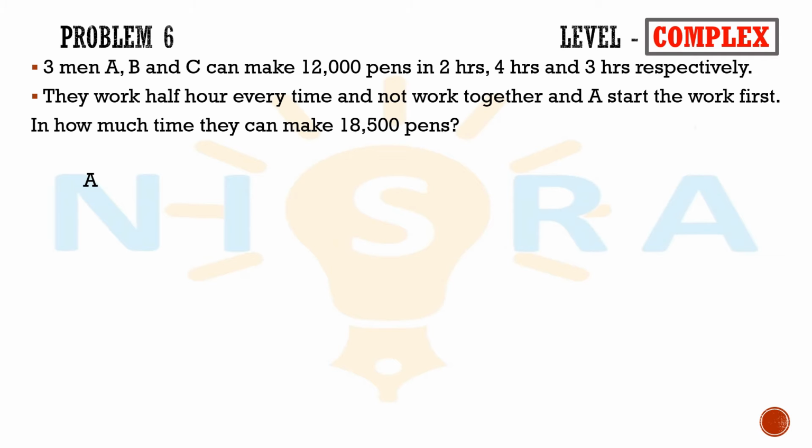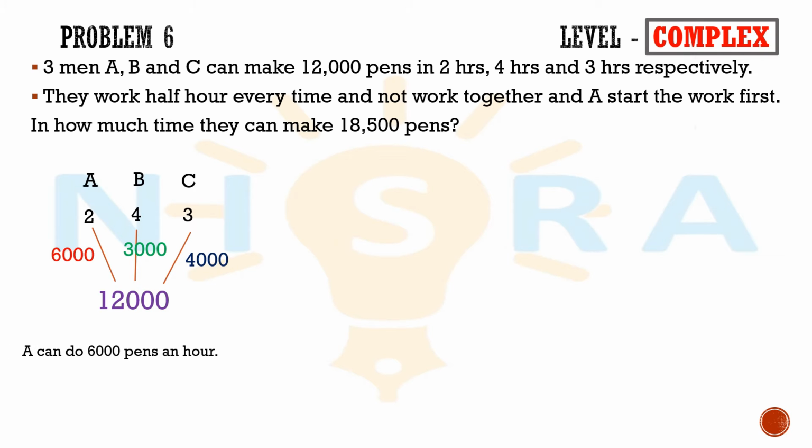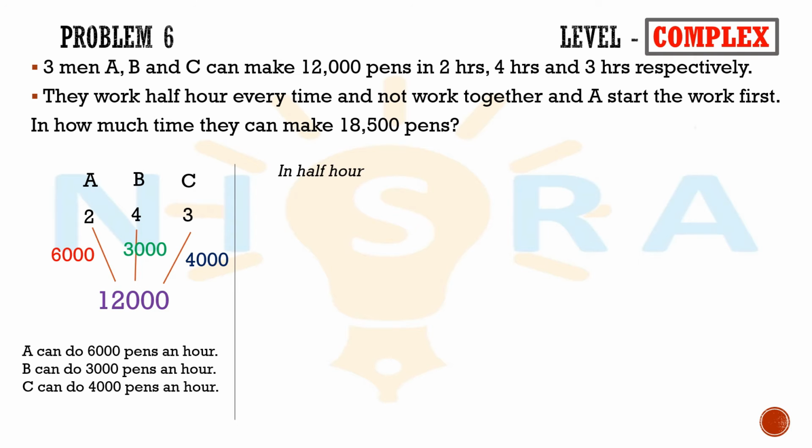A can make 12,000 pence in 2 hours, B can do it in 4 hours, C can do it in 3 hours. If you divide it by 12,000, you know in 1 hour A can do 6,000 pence, B can do 3,000 pence, and C can do 4,000 pence. So in half an hour A can do 3,000 pence, B can do 1,500 pence, and C can do 2,000 pence. A starts the work first, next is B, and next is C.